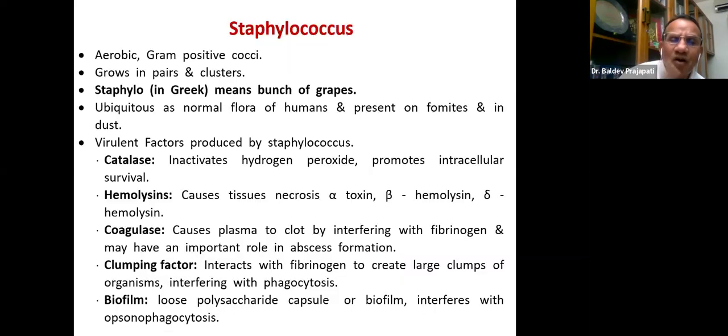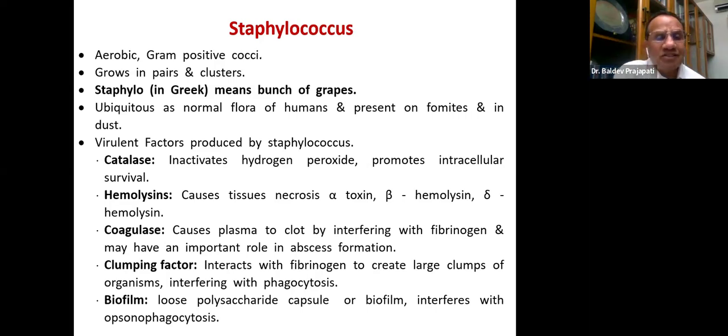Further, very important information, please remember for understanding: staph is an aerobic gram-positive cocci. In the microscope, they are seen in pairs and clusters. And that is how the name is derived: staphylo in Greek means bunch of grapes. So their appearance is like a bunch of grapes. Please remember, staph is everywhere, ubiquitous. On your table, on your stethoscope, on your mobile, everywhere. And therefore very common.